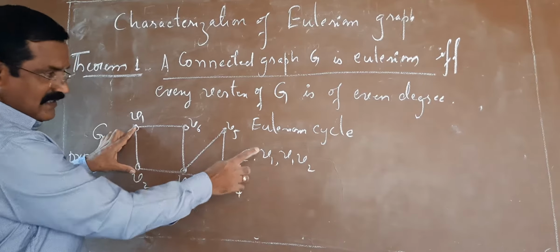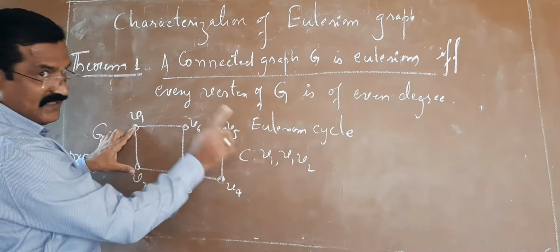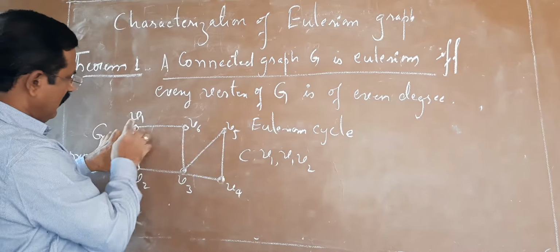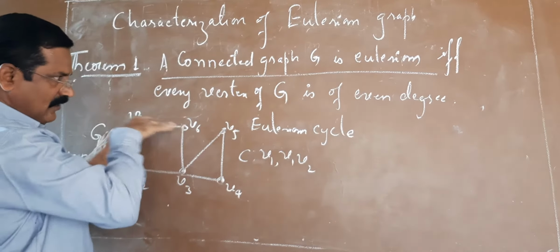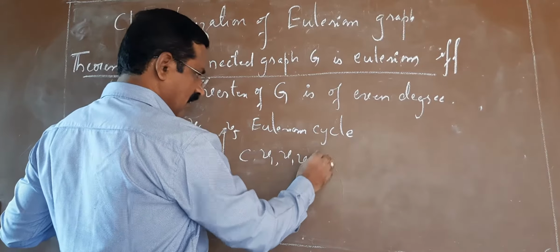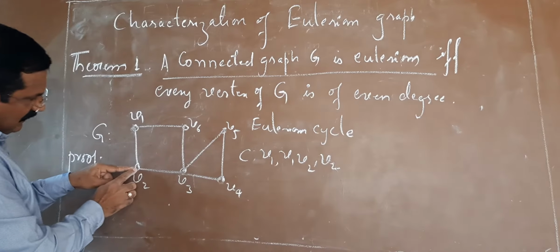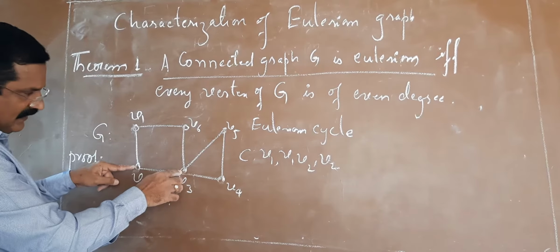See, each occurrence of one vertex, how much degree it contributes, that is very important. I have written V1. So V1 contributes 2 to the degree of that graph. Next V1, V2 is an edge. Next V2. Again, this occurrence of a vertex contributes 2 to the degree.